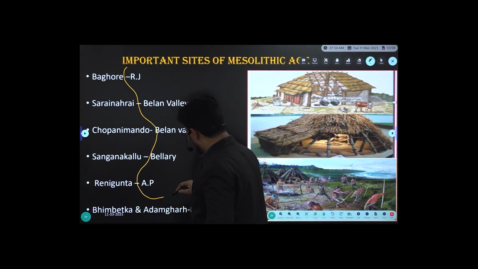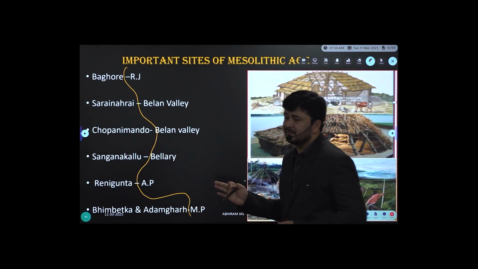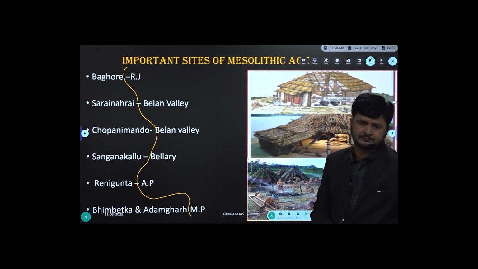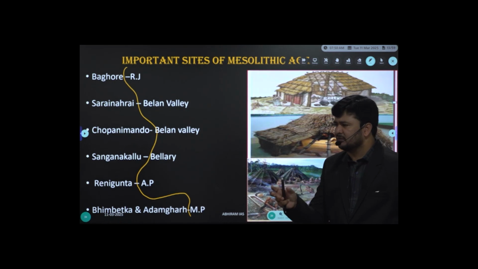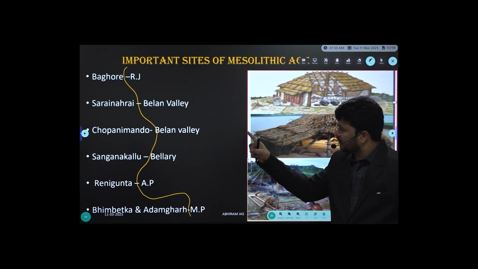They started locating away from river valleys. This is important. Earlier, in Paleolithic cultures, we have learned the people were forced to live on river bodies. So we used Son Valley, Bolan Valley, Belan Valley, some such valleys we referred to. Then how about here?